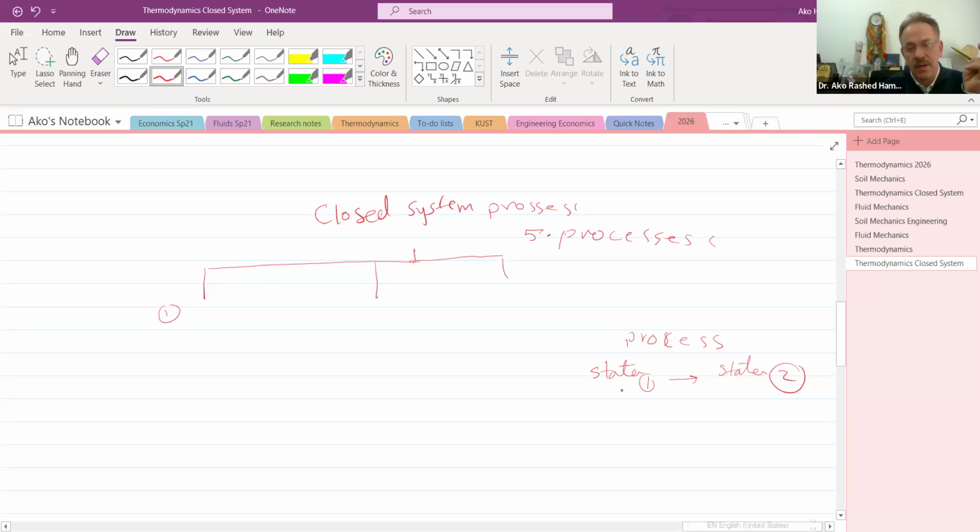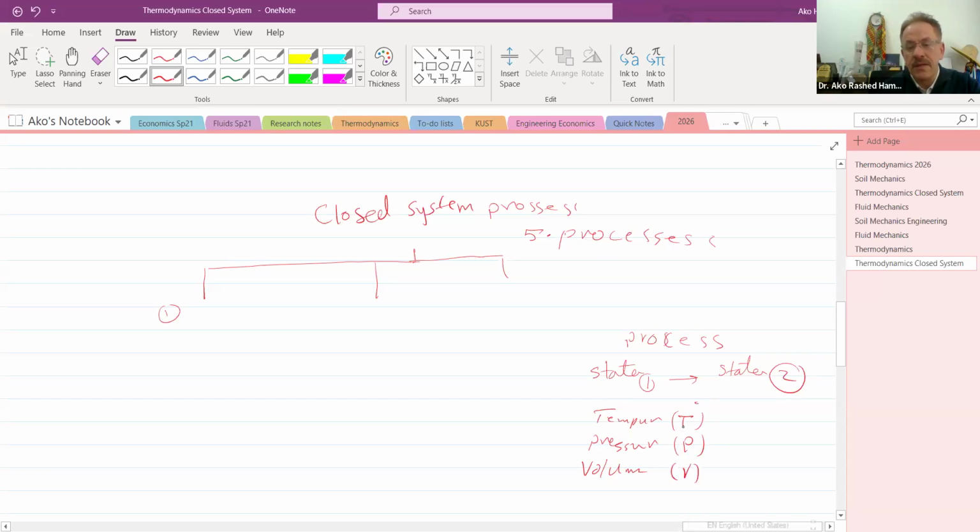We said in state 1, there are at least 3 factors that are more important to describe the state: the temperature, which is T, the pressure, which is P, and the volume or specific volume, V.